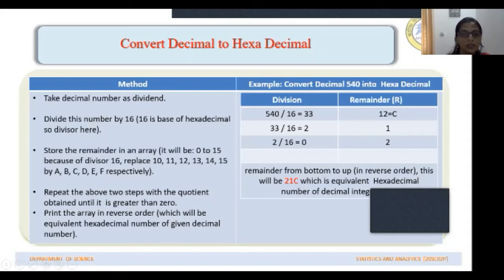2 cannot be divided by 16. So quotient will be 0, remainder will be 2. Now you consider the remainders in reverse order from bottom to top: 2, 1, C. This will be the hexadecimal representation of number 540. So this is how you convert a decimal number into other number systems.